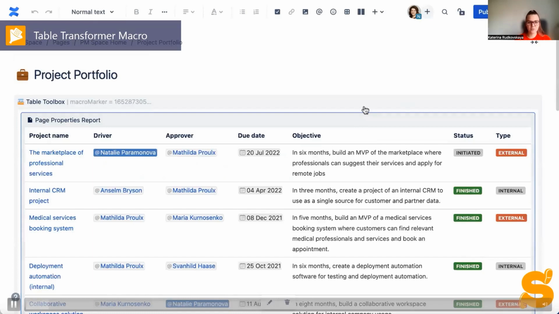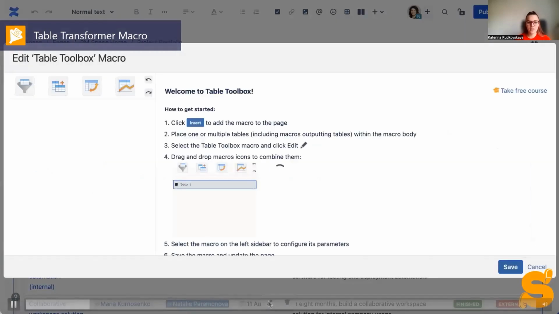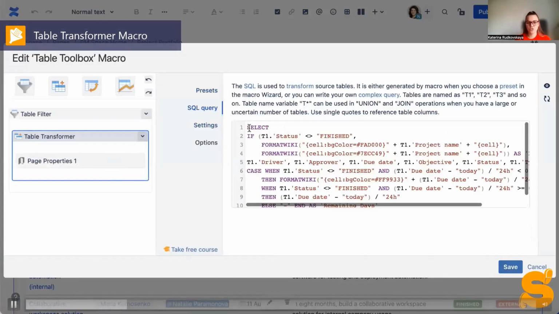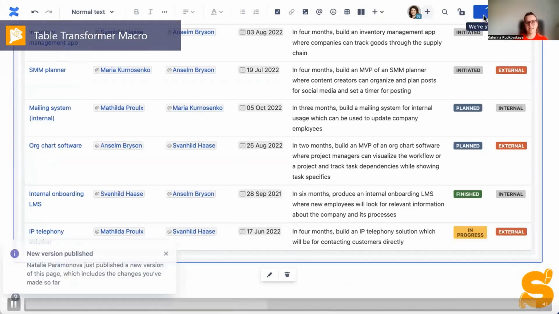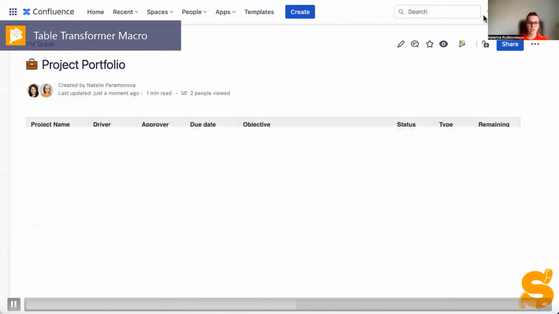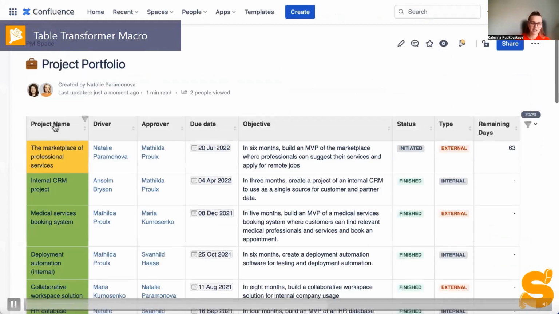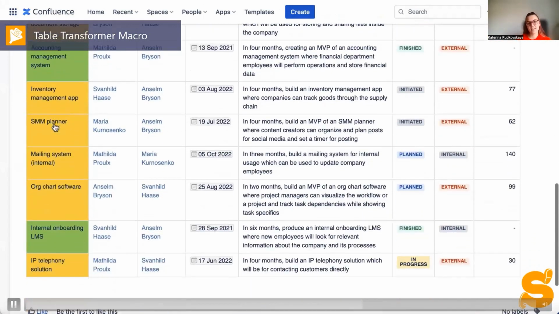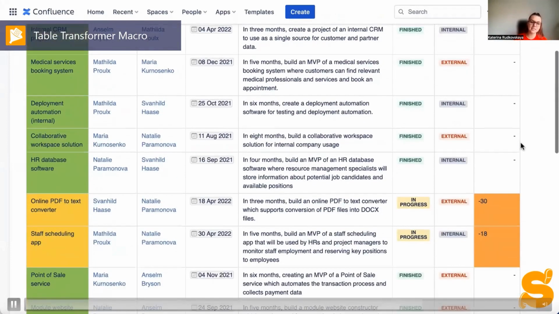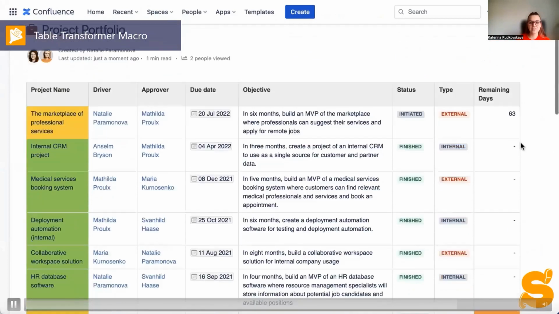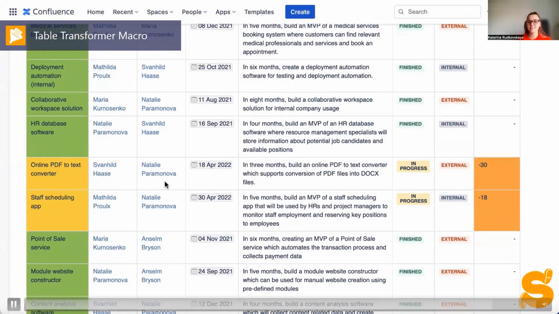In this project portfolio table, we also wanted to track the progress of your tasks and see how many days are left before the deadline. This would help you stay on track and keep up with the schedule. And using a custom SQL query, we set a condition that calculates the number of remaining days. And also, now you see that we highlight the cell if we fall behind.